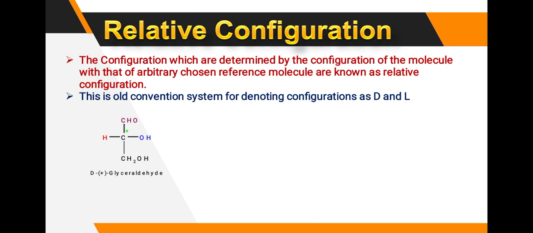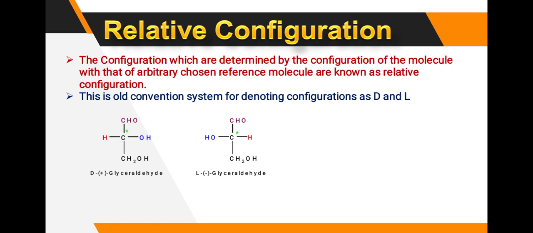Here is the structure of dextro glyceraldehyde: CHO, hydroxyl, CH2OH, and hydrogen attached. That carbon is chiral because 4 different groups are attached to that carbon. Then this is the structure of L-glyceraldehyde. Here minus is there because one is dextro and one is levo, that means one is anticlockwise, one is clockwise.